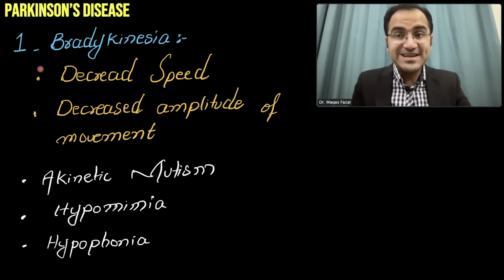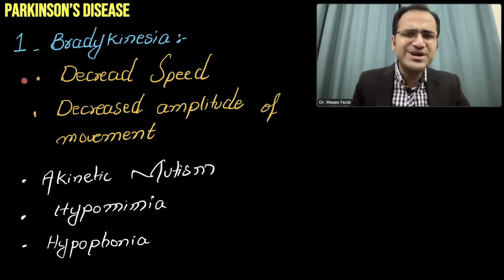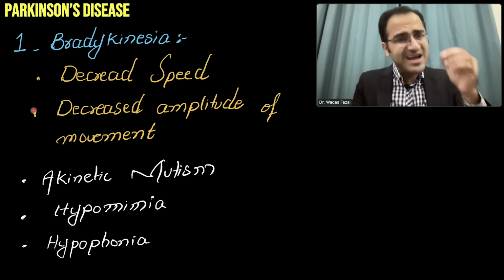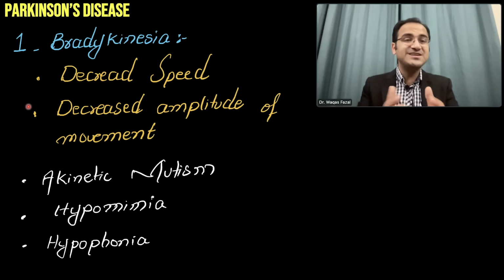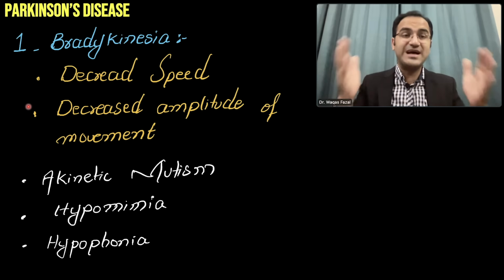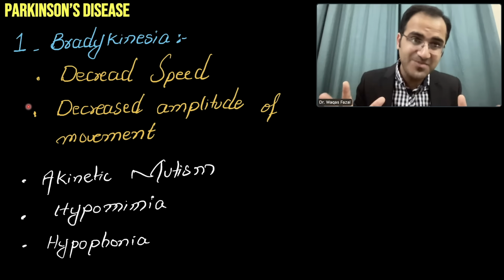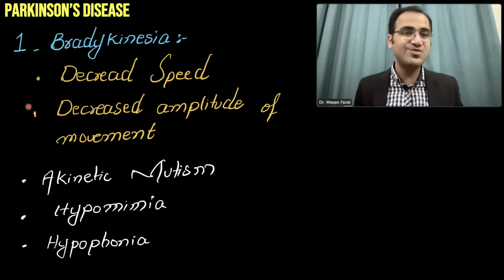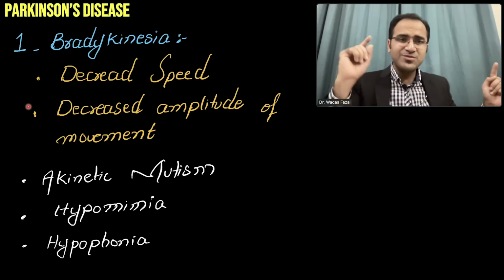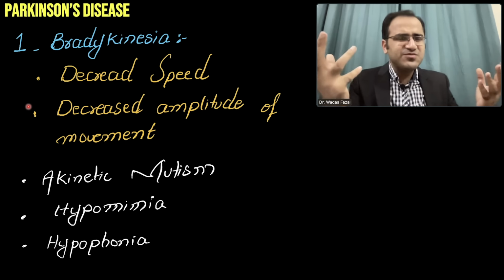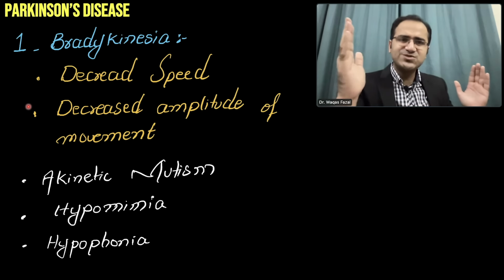Now coming to bradykinesia, in bradykinesia the patient will have decreased speed and decreased amplitude of movement. A decreased speed and amplitude of movement is because of the loss of dopamine. As I said, whenever there is loss of dopamine, there is slowness of the movement. Now if I ask you to move from this point in a room to this point, it will take a few seconds for you to move from this place to another.